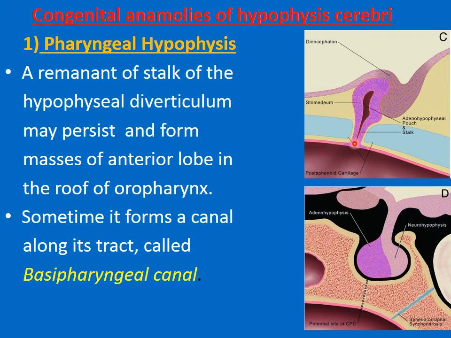Sometimes that stalk does not form the mass of the anterior lobe, rather it persists as a very minute canal in the roof of the oropharynx, and that very minute canal is called the basipharyngeal canal.